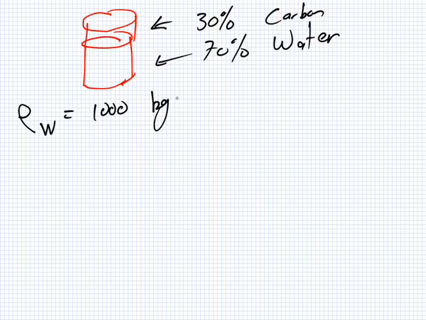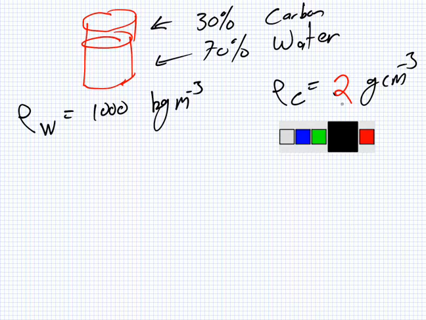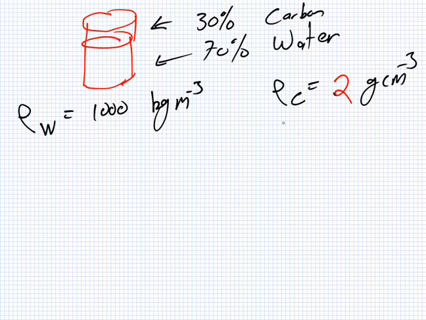Okay. Next question now. Let's have a look here. The next one. Carbon has a density of about 2 grams per centimeter cubed. Humans are 70% water and 30% carbon. What is the volume of an 86 kilogram man?